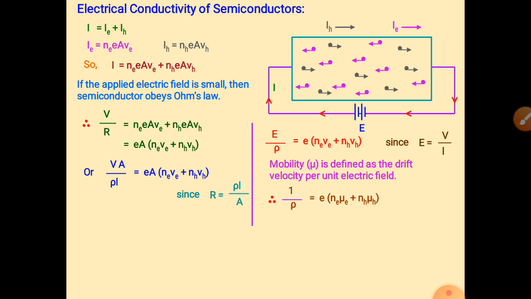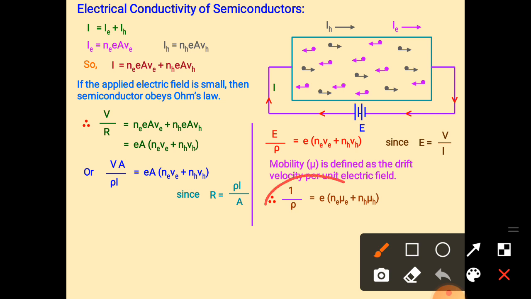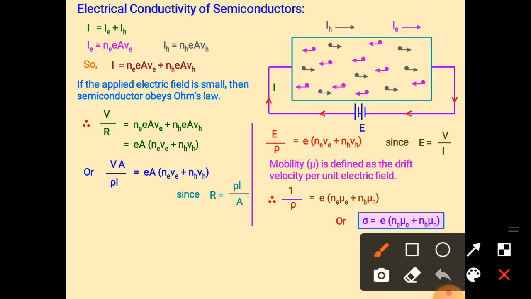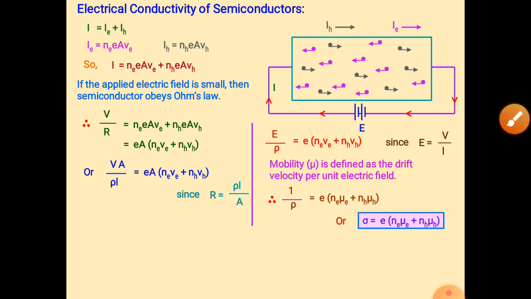We can also write 1 upon rho is equal to the right-hand side as it is. Or another formula: sigma is equal to the same expression. Here rho is resistivity, and sigma is called conductivity.